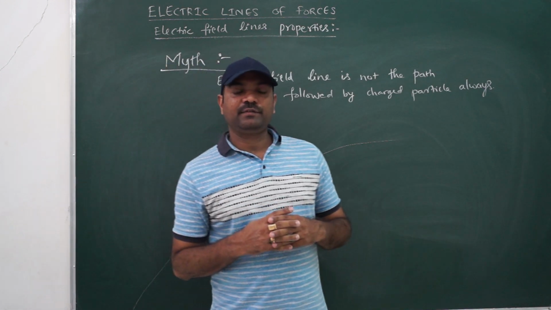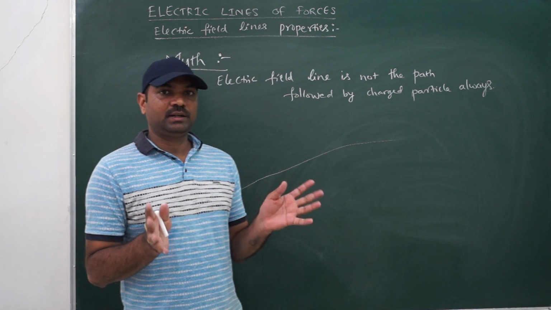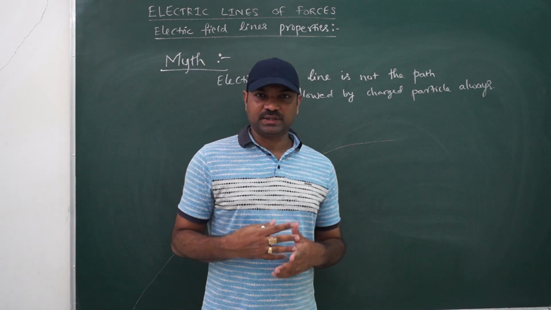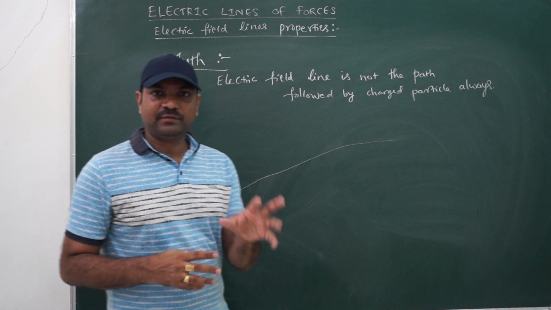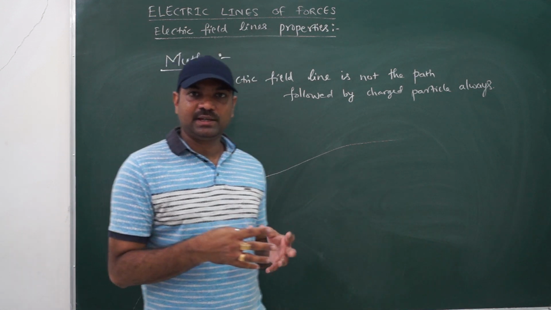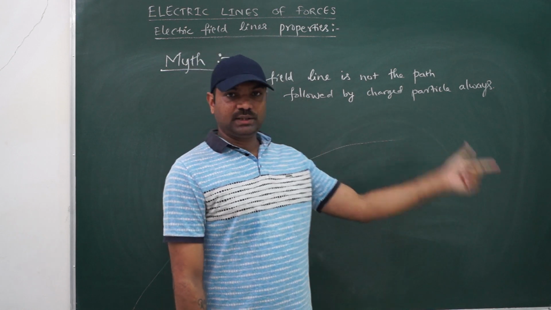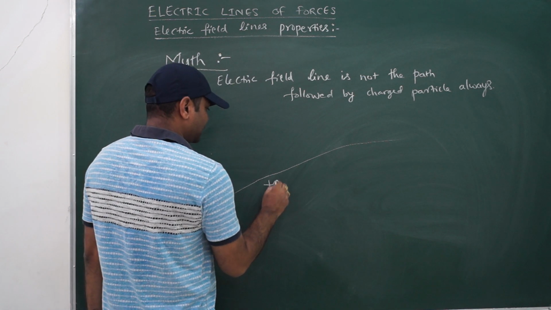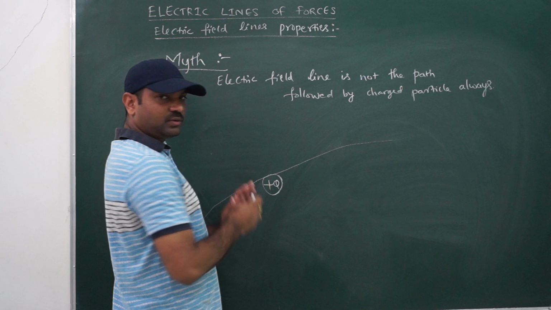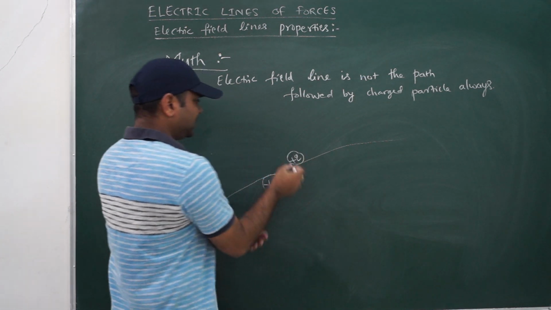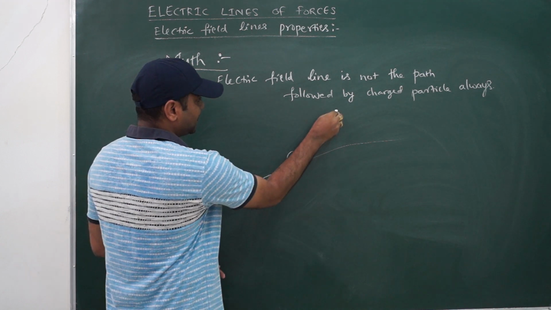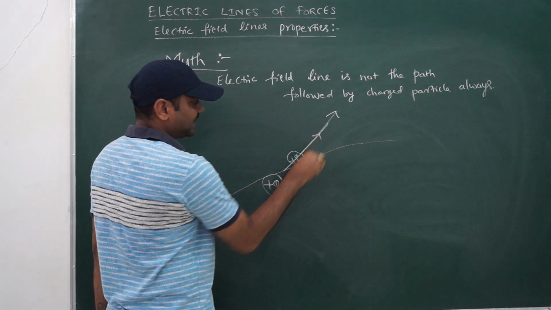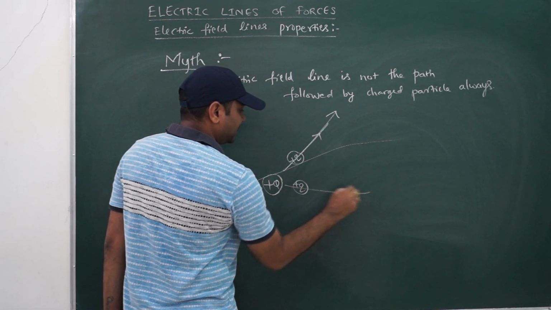We end this electric field line concept with an important idea to remember. Most of the books or most of the teachers will explain electric field line in such a way that an electric field line is the path followed by a charged particle in the electric field. Suppose I take a positive charge, how to draw the field line? Suppose I leave one positive charge here, how will it travel? It will travel like this. So this is the path followed by the charged particle, and people will take that as the field line.